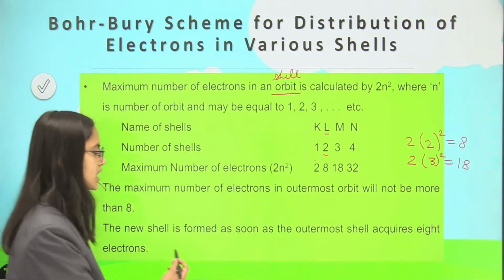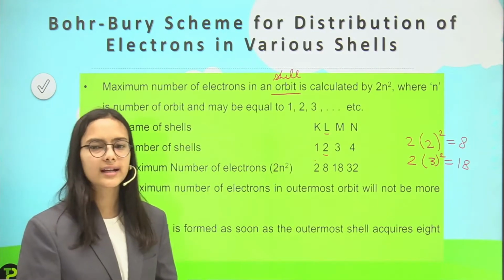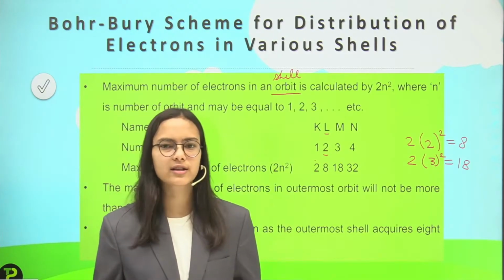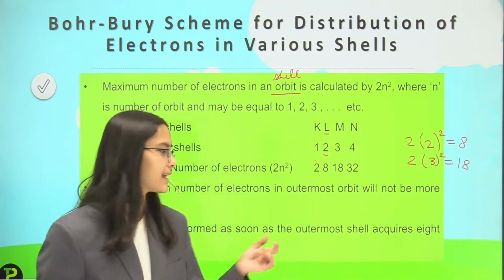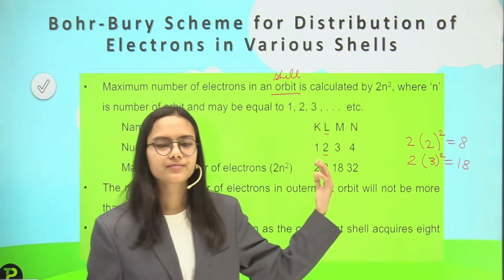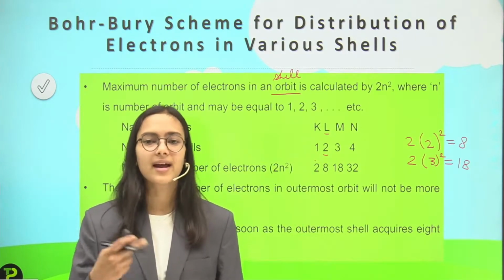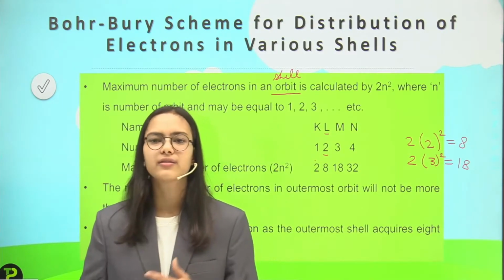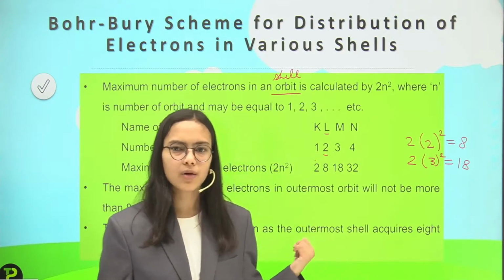And then a new shell is formed as soon as the outermost shell acquires 8 electrons. So if 8 electrons are filled, we can move to the next orbit. It is not necessary to fill the whole shell to its capacity. I can put a maximum of 18 electrons in the third shell, but I can move to the fourth shell if 8 electrons are completed in the third shell. I will take an example for this third point.